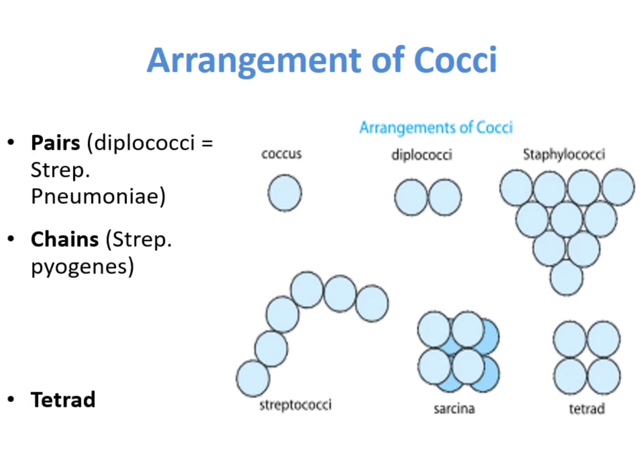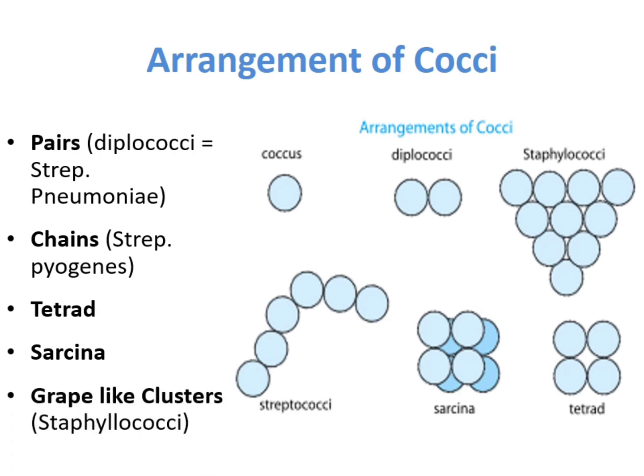And these again are arranged in different ways. So they are named according to the shape and their arrangement. Coccus is rounded, Diplococcus when two cells are joined, Staphylococci when these cells are arranged in grape-like clusters, while they are given the name Streptococci when they are in a chain. They are named Sarcina when they are 8 in number, and tetrad when they are 4 in number in one place.